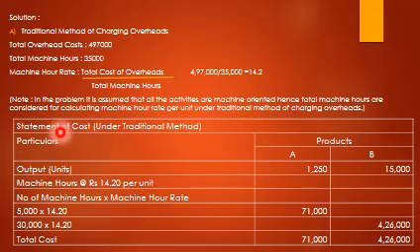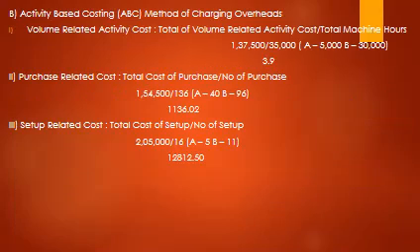Statement of cost under the traditional method: product A, B, units 1,250 and 15,000, machine hours at the rate of 14.2 per unit, number of machine hours into machine hour rate, 5,000 into 14.2 is 71,000, and 30,000 into 14.2 is 4,26,000. The total cost comes to 71,000 and 4,26,000.